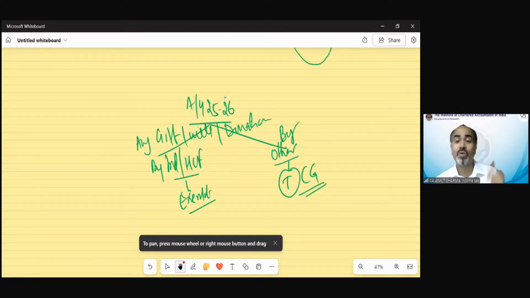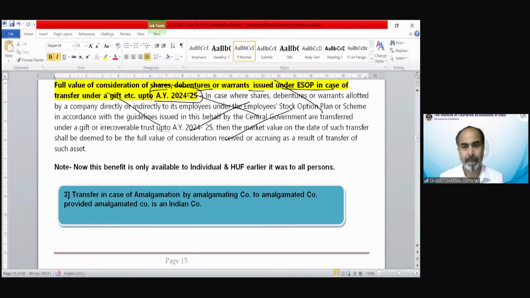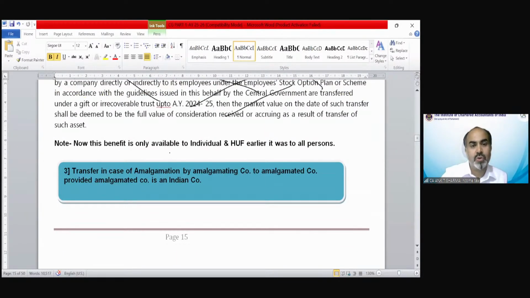Why do we need to understand what the provision was till assessment year 24-25? That is just a clarification that has been given in the study material. But in my opinion, that is not required. Because from now onwards, it's very easy: a gift transferred by an individual or HUF is exempted. Any other kind of gift, etc., is chargeable to capital gain. I hope it's clear. So now this benefit is only available to HUF and individuals. Earlier it was for all persons.